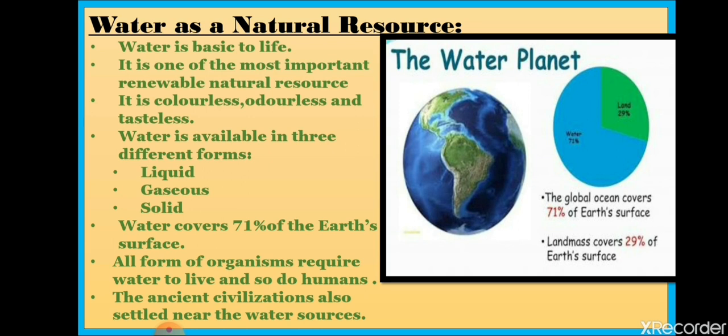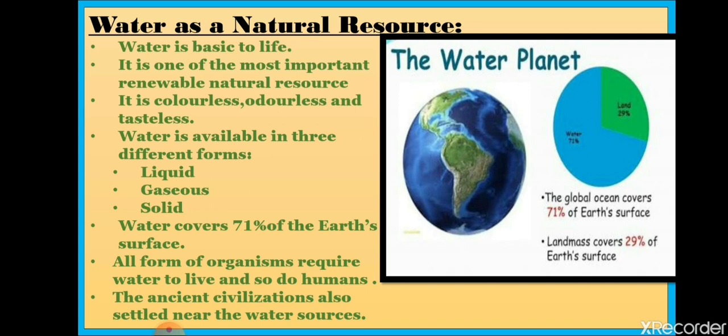We have learned about the realms of Earth also. In that also, hydrosphere plays an important role. Hydrosphere means the water bodies that are available on the Earth's surface in any form. So why is water an important natural resource? Because water is basic to life.